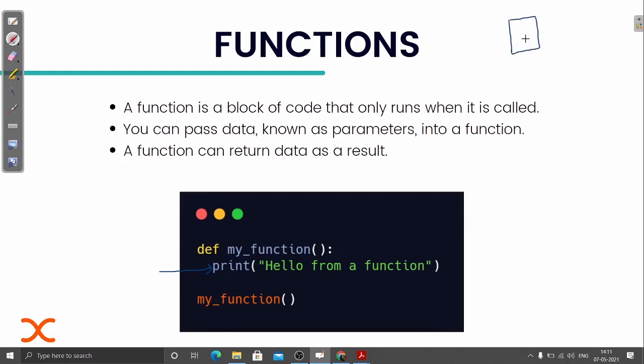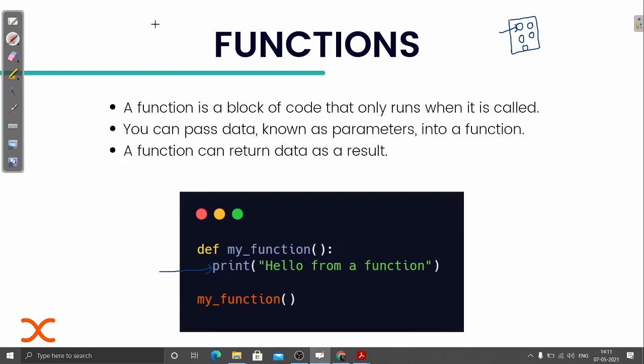Suppose there is some part of code that I have written in multiple places, and now there is some bug in that code. For fixing that bug, I will have to find that specific code everywhere, and then manually replace it everywhere. Yes, and that can be very messy.